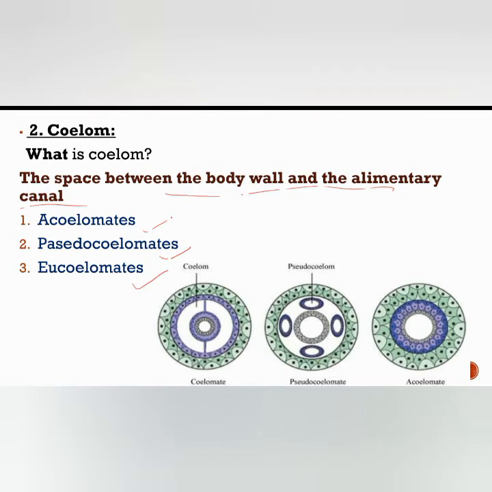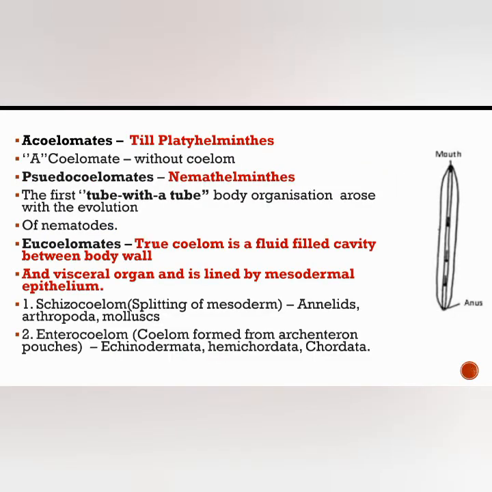So these are the pictures of the three types of coelom: coelom, pseudocoelom and acoelom. Now we'll see the three types of coelom in detail. The first one is the acoelom. Up to the platyhelminths, all organisms come under the acoelomates. That means poriferans, cnidarians, ctenophorans and platyhelminths come under the acoelomates.